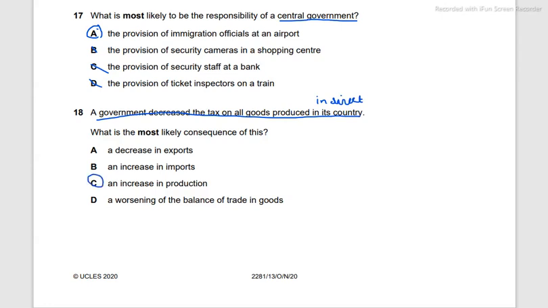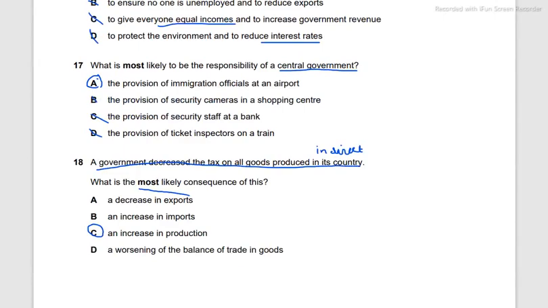Since when the tax is decreased, the things will become cheaper, people will demand more, and there will be higher profitability in the goods. So there will be an increase in production. An increase in imports, a decrease in exports, a worsening of balance of trade in goods are not something that can actually happen. There is a possibility, but they're not most likely. Another really tricky word. Hence, they've done it bold as well.